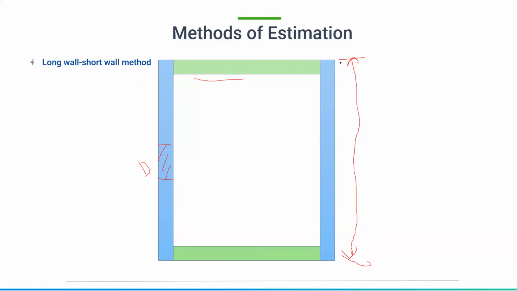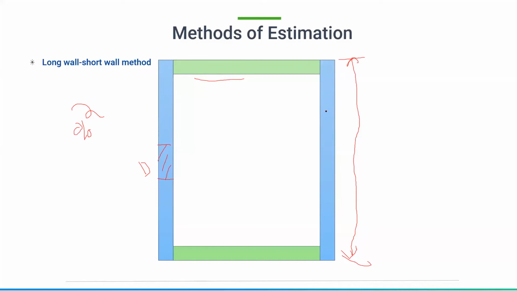So you consider this as two long walls. We have got two long walls, and we are going to take the out to out distance of these long walls and then determine the quantities of these items. From here we are going to start the foundation part or the superstructure level.